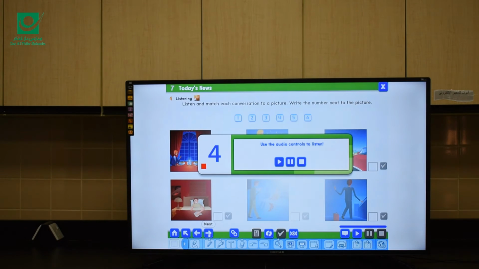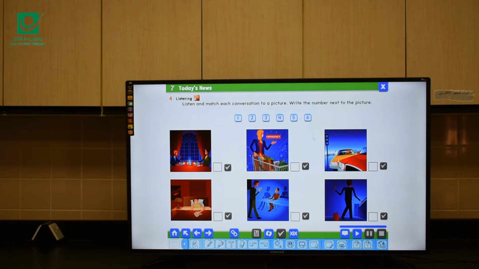More practice on this part. Here we're going to listen and match each conversation to a picture. We have 1, 2, 3, 4, 5, 6, and we need to match them to the pictures here. Ready? Make sure that you have your pens or pencils to listen and match. Let's start.